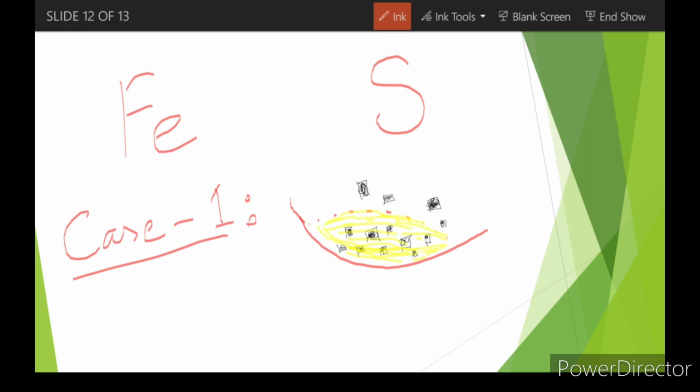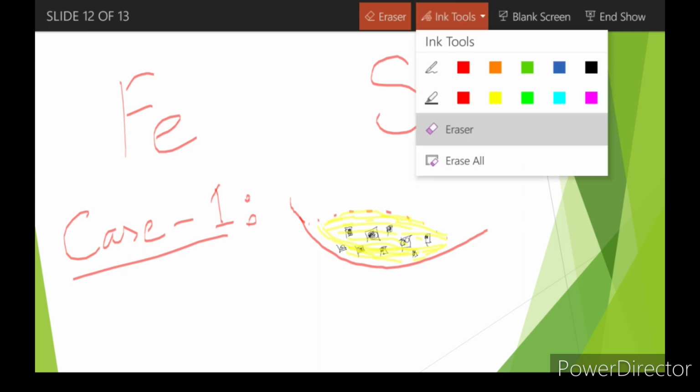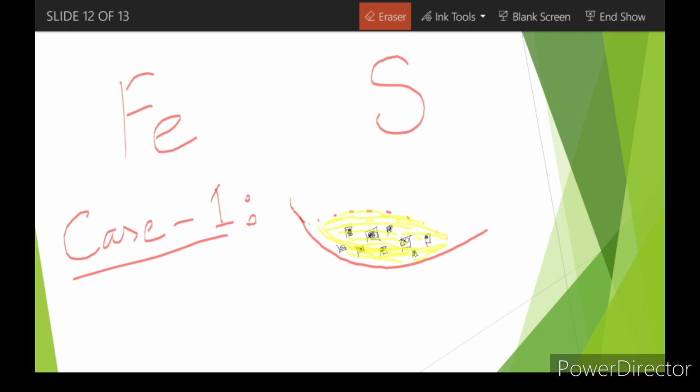Now when these things are mixed all together, let me remove these stray iron particles that I have drawn here. Now the sulfur and the iron are mixed together. In this case we are just studying the mixture part. I have just taken the two samples, poured them together in the container and mixed them. That's it. I'm not applying any kind of energy here. So it is a mixture of the iron and the sulfur, right?